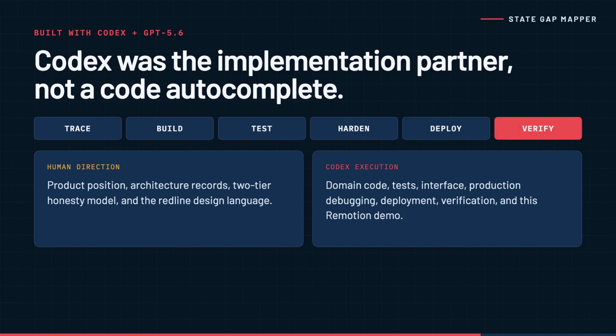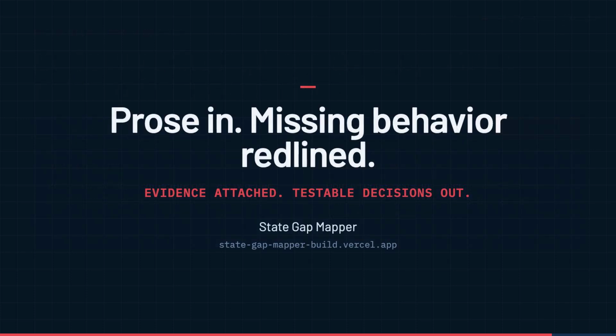I built State Gap Mapper with Codex as the implementation partner, translating product decisions and architecture records into the domain model, tests, interface, production hardening, deployment, and this Remotion demo. Codex helped trace failures, challenge assumptions, and verify the real production flow, not just produce code. The result is a fast engineering review loop.